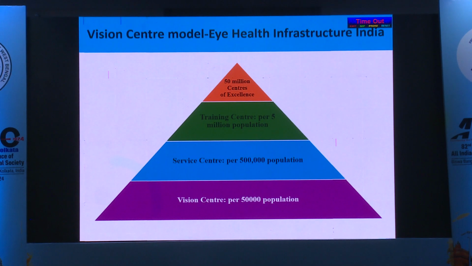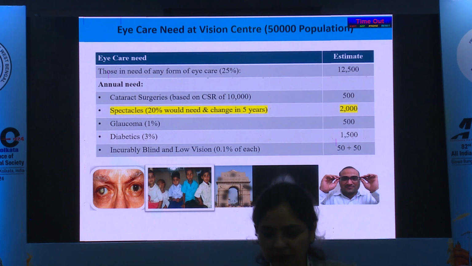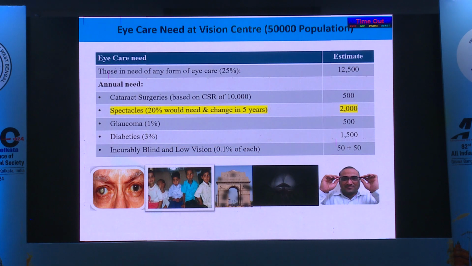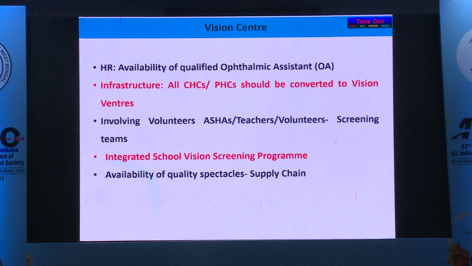This is a need. The third important strategy which is being recommended is the vision center base. You know, for every 50,000 population, we need one vision center. There is a need for at least 20,000 vision centers in the country. Probably it is the best strategy. We need to go from school base to vision center base, where an ophthalmic technician is available. Parents can go and show their children, and screening can be conducted. This is another model, and I have shown this presentation so many times. The vision center is the only model by which we can think of achieving universal coverage in the country.